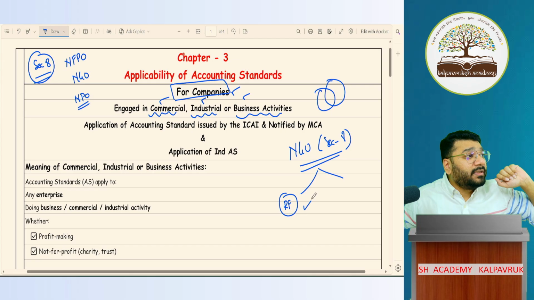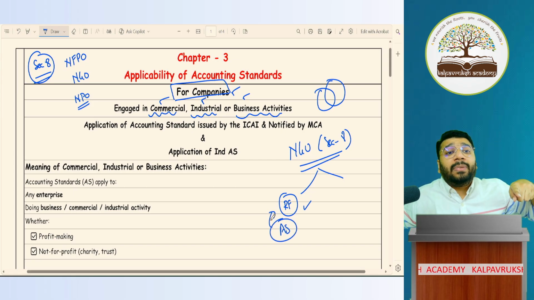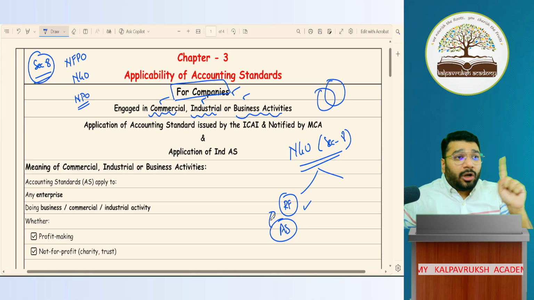Is there any commercial motive behind it? Is there any business activity happening? Is there any industrial activity happening? No. In that case, this accounting standard will not be applicable. Accounting standard will not be applicable on those Section 8 companies where they are not making any kind of surplus.